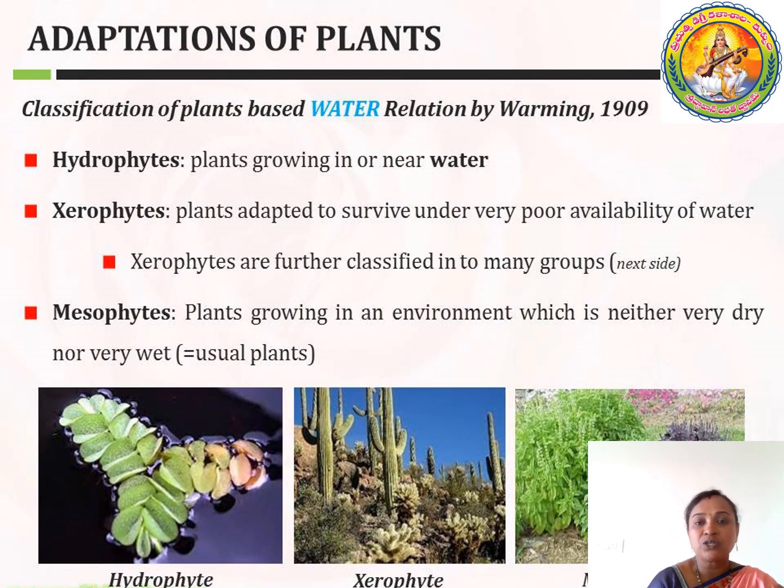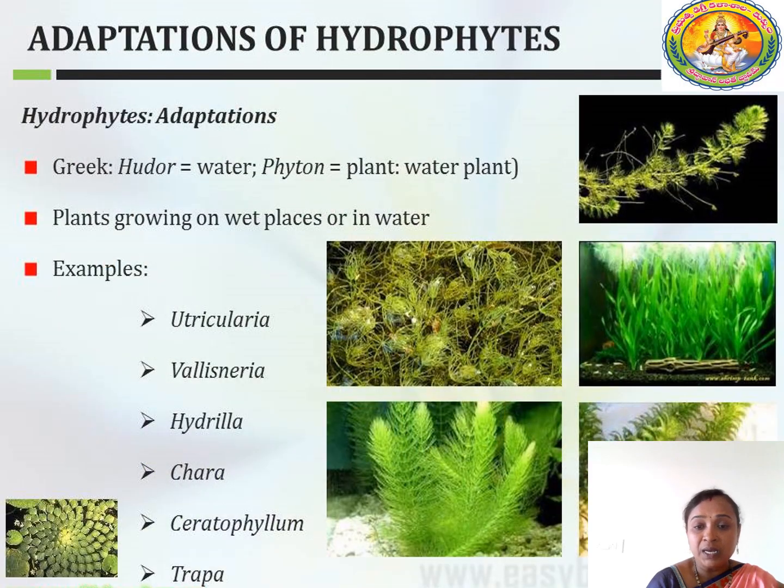Next is the classification of plants based on water relation, also proposed by Warming in 1909. In this case, the plants are of three types. The first is hydrophytes, the plants which grow in or on water. The second is xerophytes, the plants which grow in dry conditions or desert conditions.